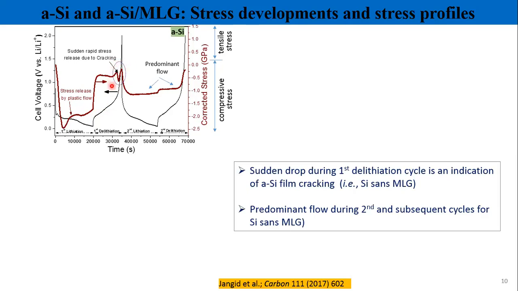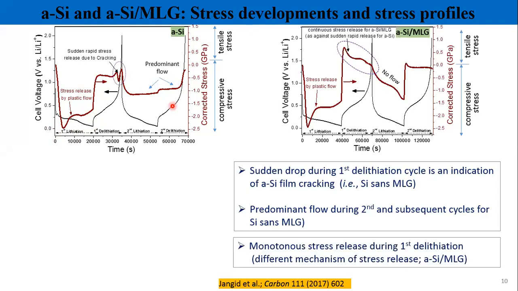The presence of such a sharp dip in the stress profile is an indication that your film is getting fractured, cracked. Okay? And in the second cycle, you can see that this kind of plastic flow, or stress release, is totally absent. You will see a predominant flow kind of behavior both in lithiation as well as in delithiation half cycles.